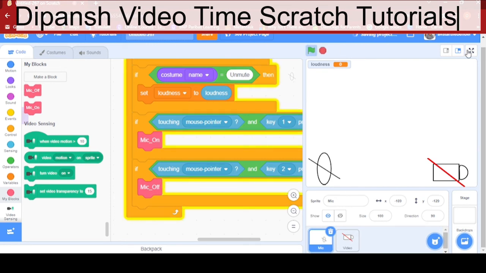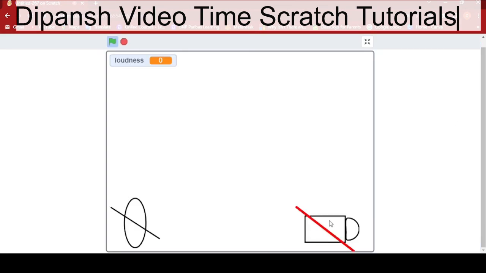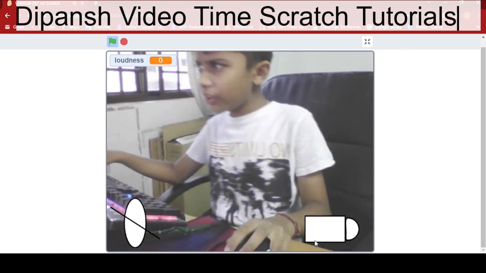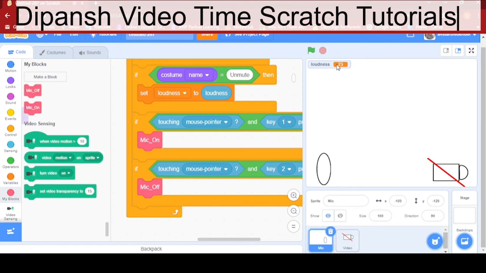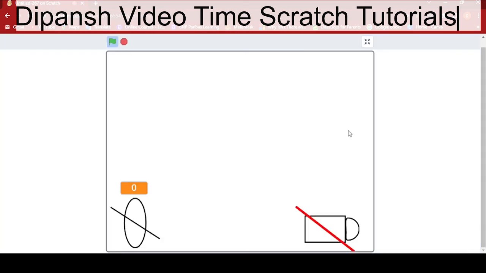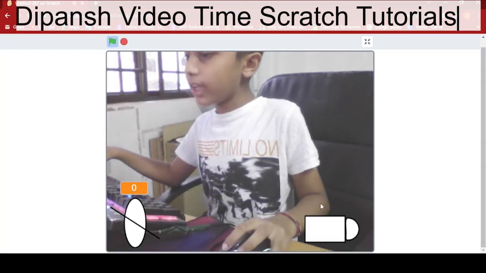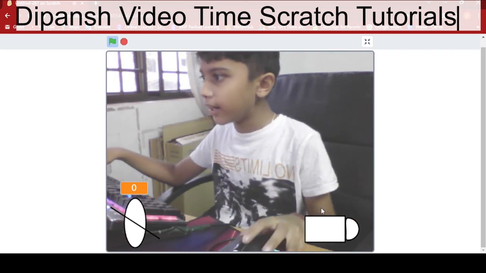Let's give it a go. So I am at my video sprite. I press 1 and my video is on. Hi guys, how are you? Okay, I forgot to do this for our loudness. So right click the loudness, large readout, and put it at our position. So I'm putting it at the video. I press 1 and hello, how are you?